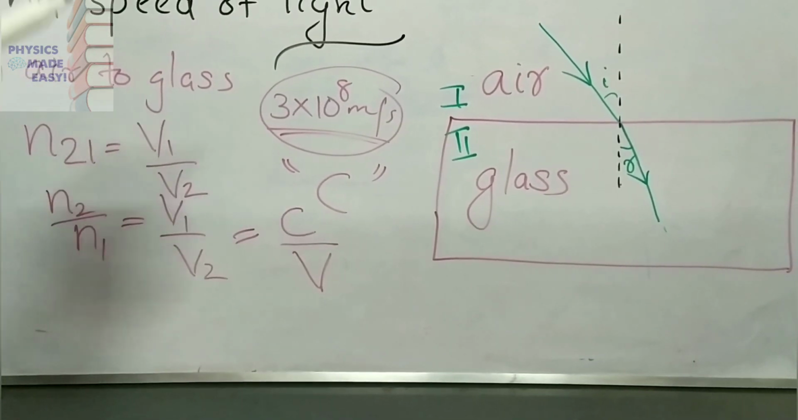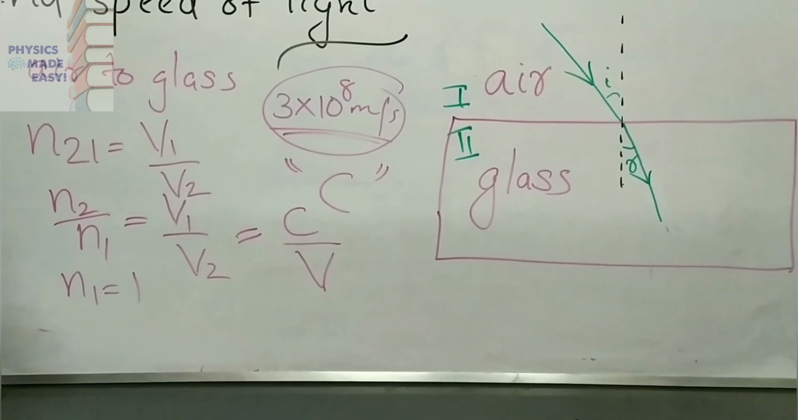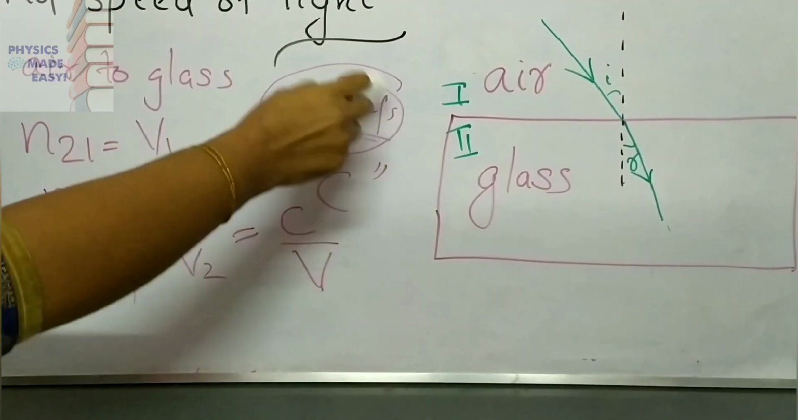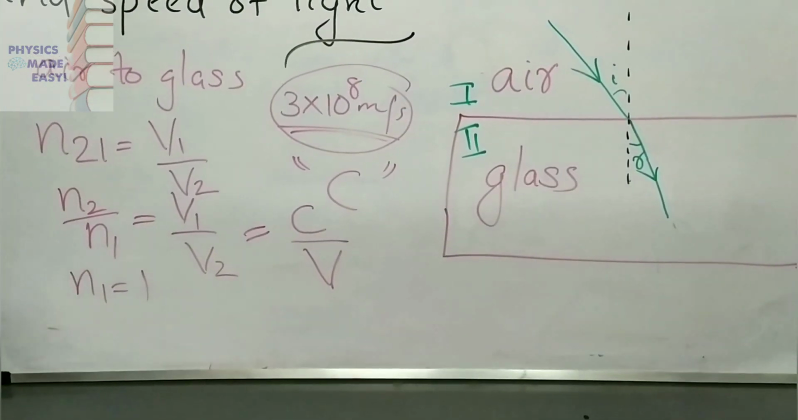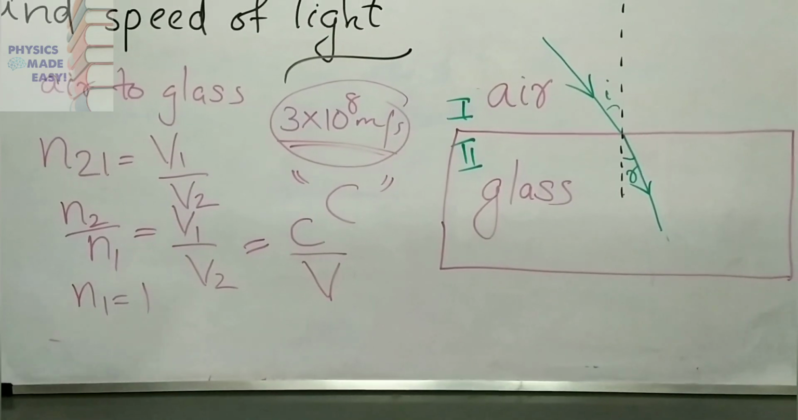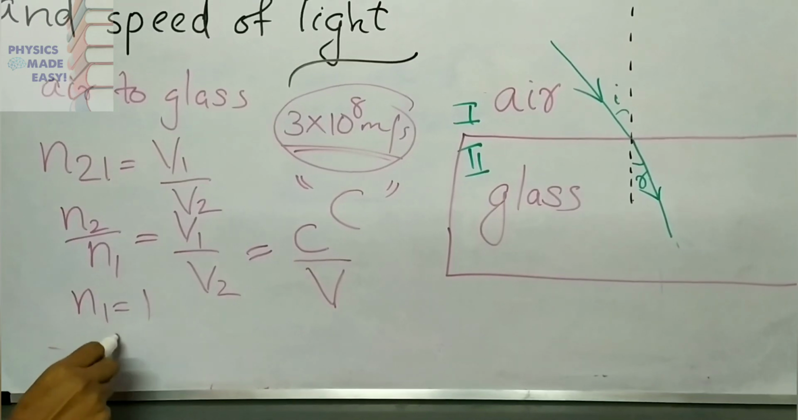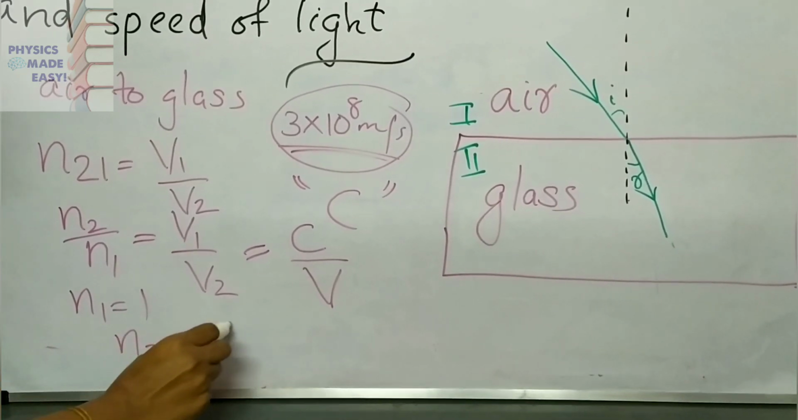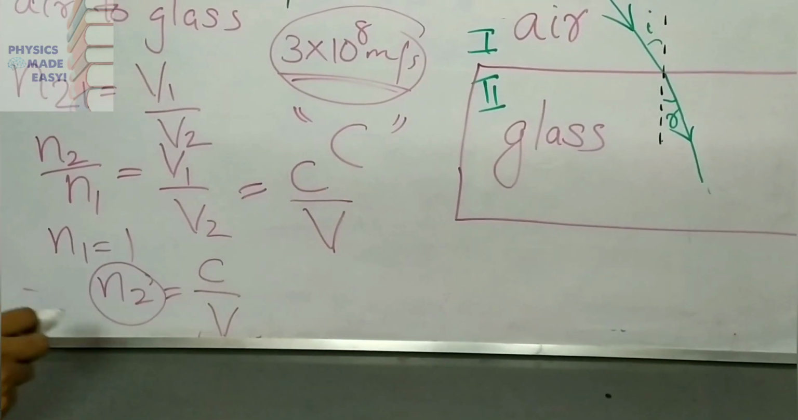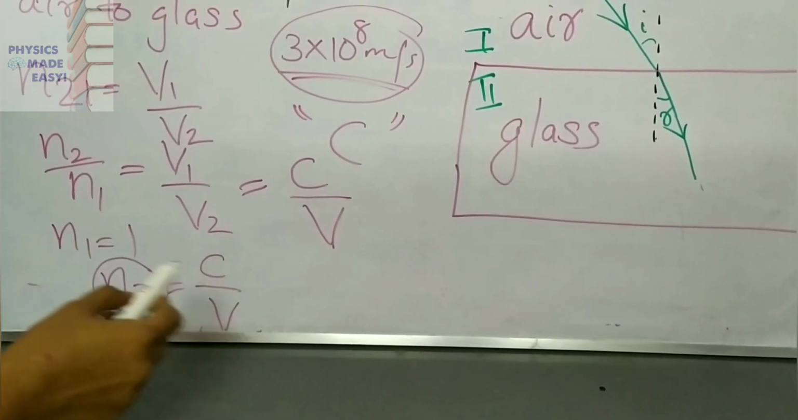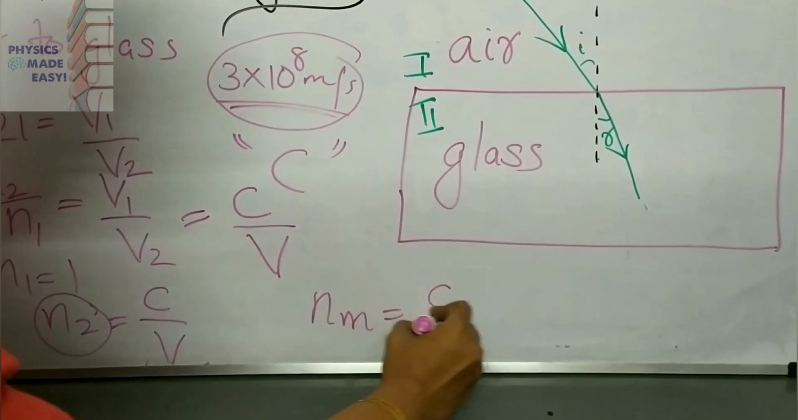Then the refractive index of air we will consider as n1 is equal to 1. I told you, speed of light is a constant value, so for all these media, refractive index has particular values. In case of air that is 1, n1 is equal to 1. So here you will get this equation as n2 is equal to c by v. This n2 means the second medium. So we can change this as nm is equal to c by v.